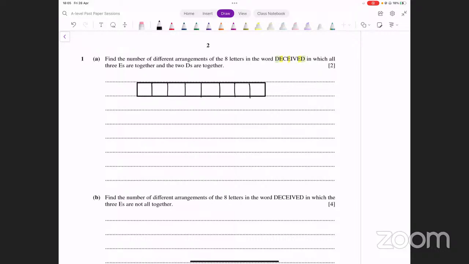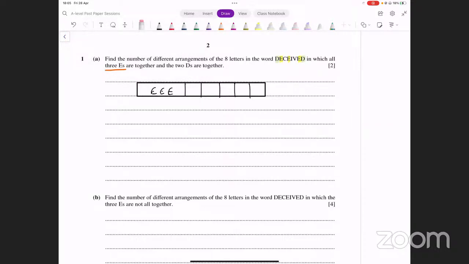But now what they've said is, they want all the E's together and all the D's together. Now you have 3 E's, right? So this means you combine those 3 boxes, merge them into a single box. All right? So we merge 3 boxes and inside it we place the 3 E's.